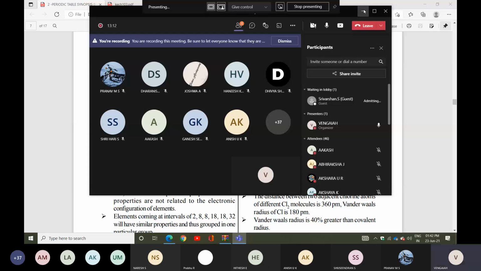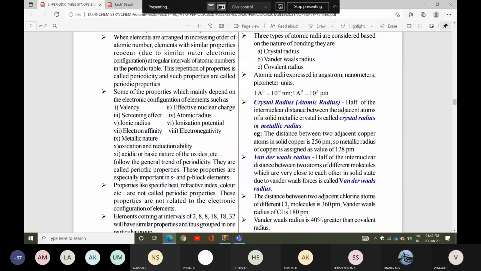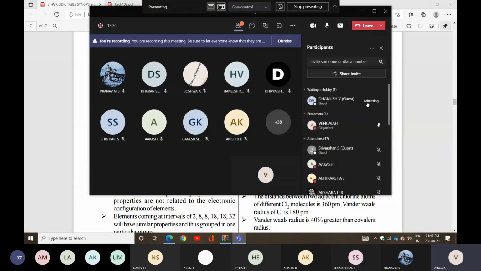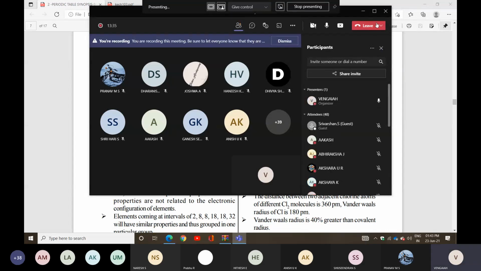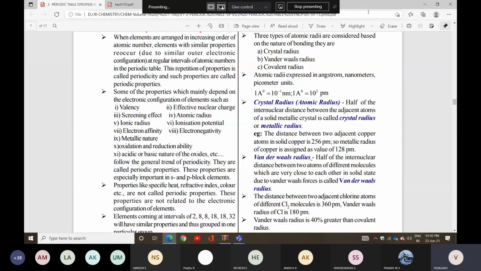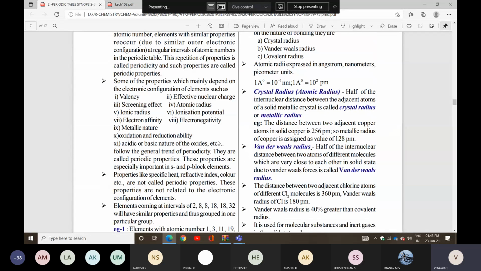then oxidation, reduction, acidic and basic nature. So many properties will be there. Mainly you can think how it varies, how it differs in periods and groups. Period is nothing but left to right. Group is nothing but top to bottom. So how period and group conditions are going to differ.